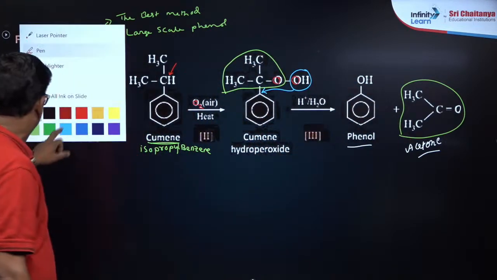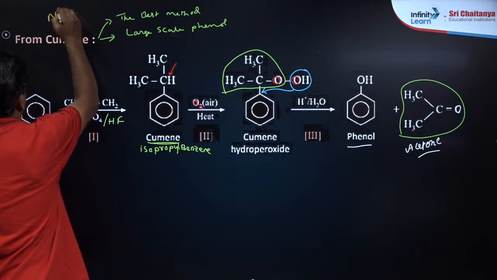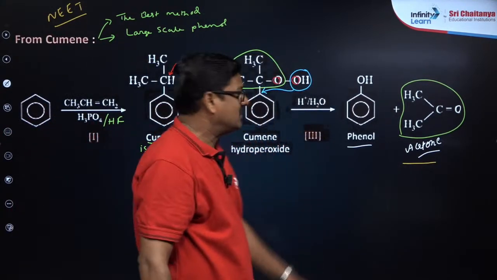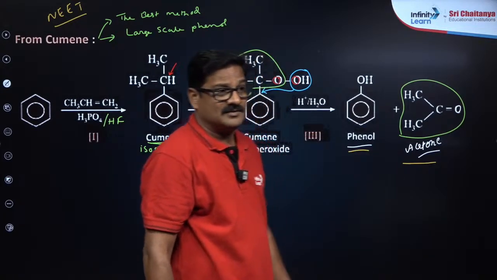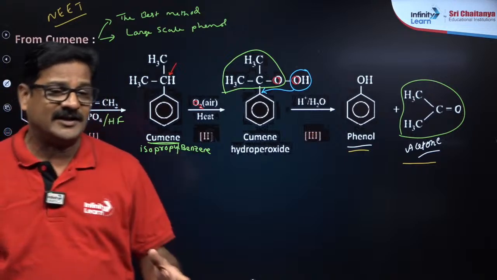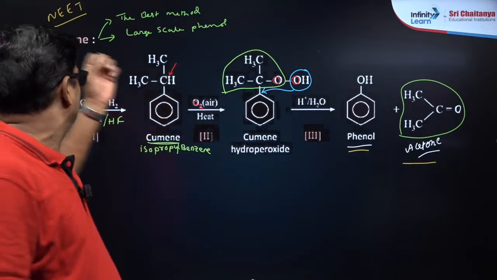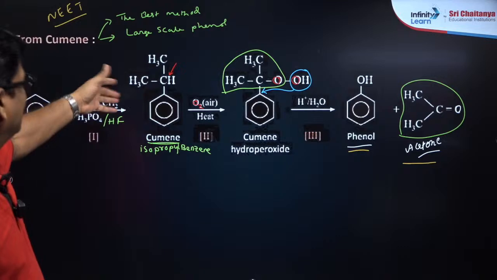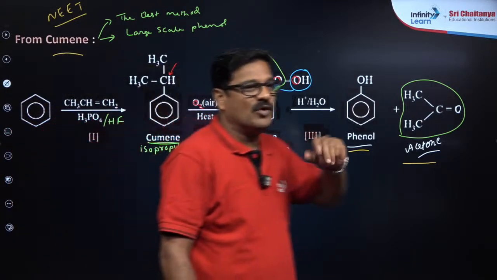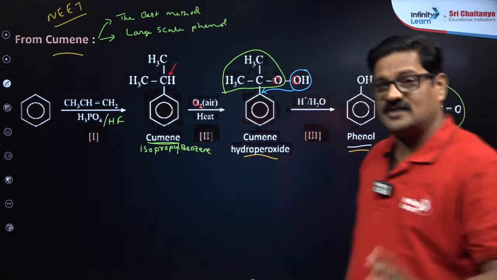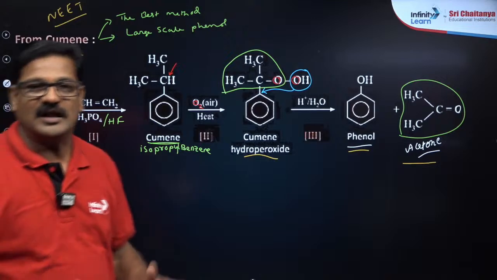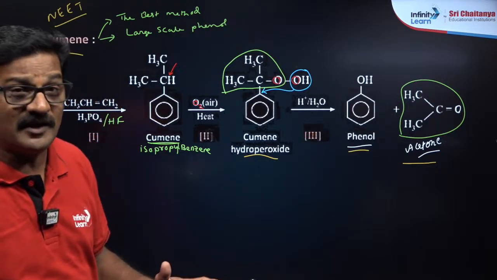So how will this question come in the NEET examination? What comes as the by-product? Acetone is a by-product. What is the main product? Phenol. That's very, very, very important. As you are getting a double benefit here, in NEET and in industry, the cumene hydroperoxide method is more profitable, and the world's largest scale production of phenol is done by this particular method.